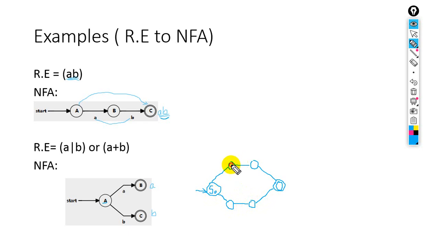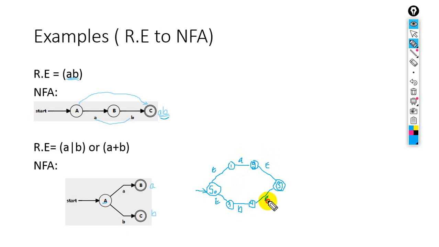This is, for example, state 1, this is state 2, this is state 3, this is state 4, and this is state 5. Here we will have the empty string, here we have A, here we have B, here we have the empty string, and here the empty string.